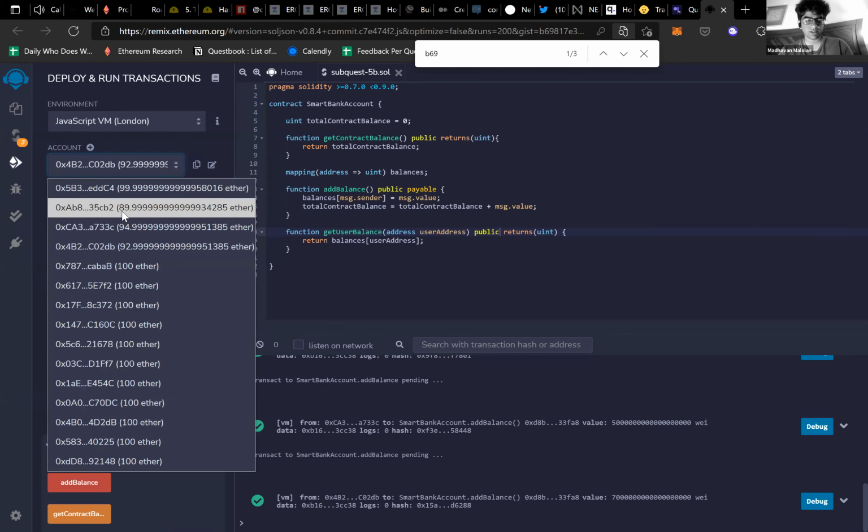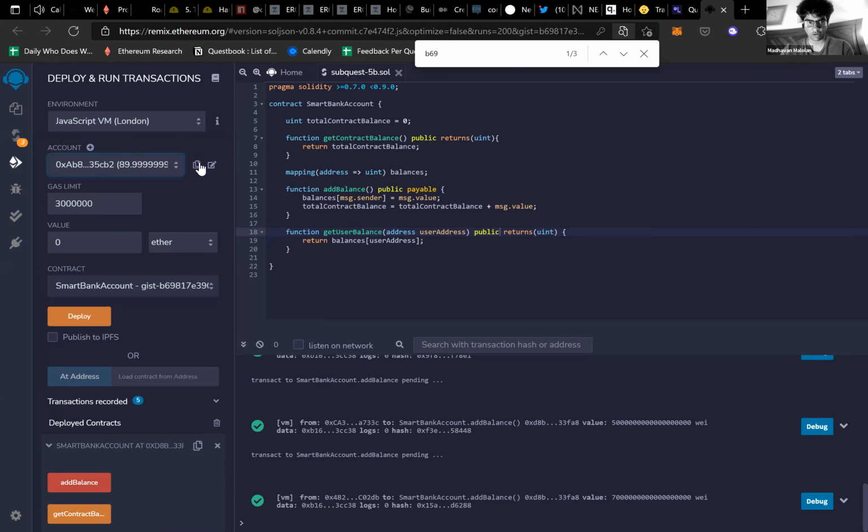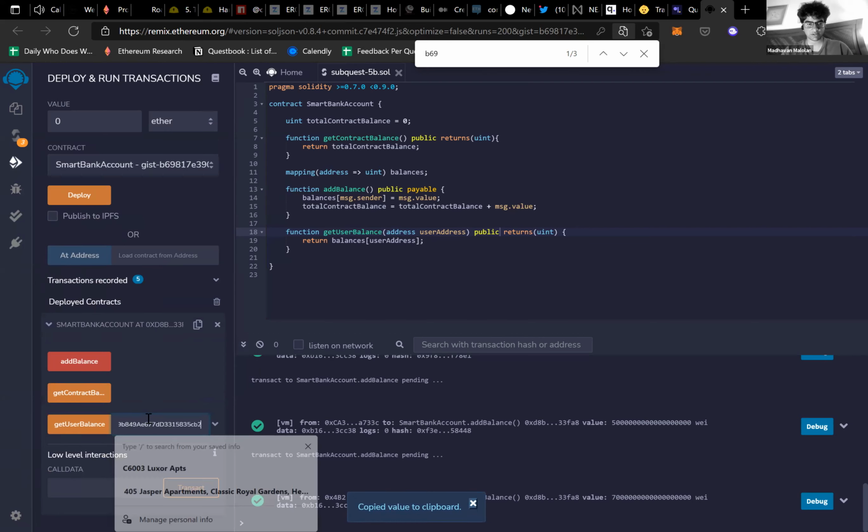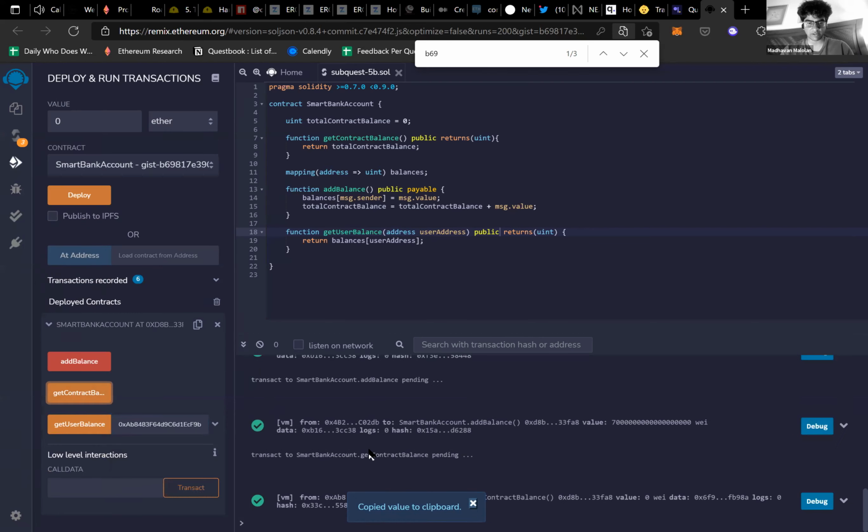So let's see if that has reflected on the bank as well. This is the first account from which I sent money. That was 10 ethers, so the value is a little less than 10. I'll copy this address. In fact, let's get the contract balance first, right?